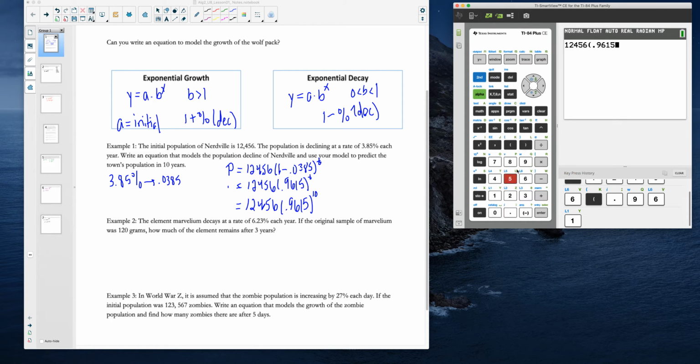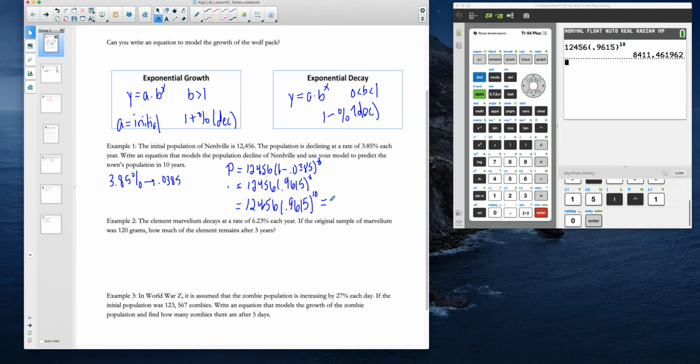just like it looks. And then remember, this caret key here is your power key, and then we want to put that to the power of 10. And so we can see that the population in Nerdville sadly has declined to about 8,411. And I'm just going to round down here because once again, we're talking about a population, so we know it's going to be a whole number.